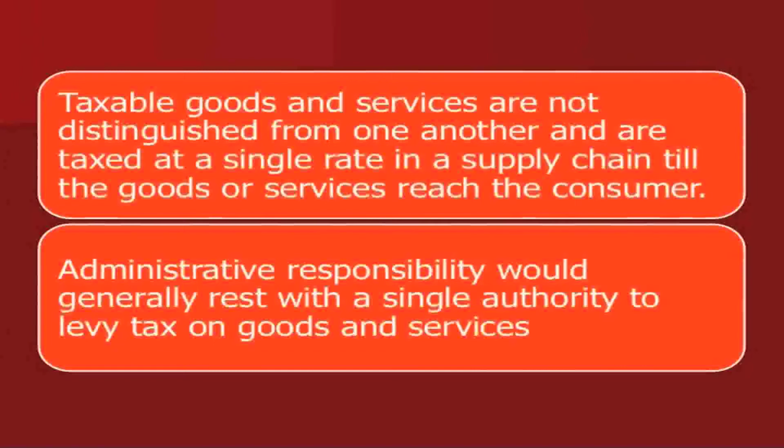Administrative responsibility would generally rest with a single authority to levy tax on goods and services. So, there is a single rate applying along the supply chain till it reaches the consumers. The authority will be the sole authority, a single authority, who will judge what the tax on each segment will be.